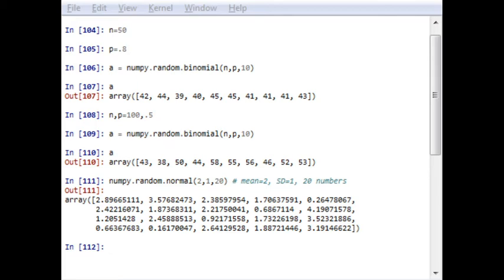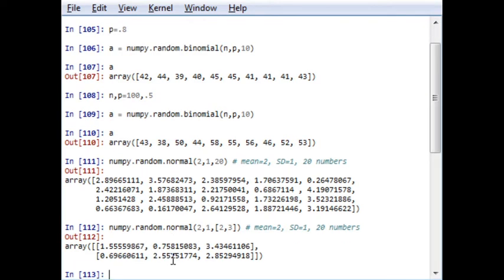Now instead of 20 numbers I want to generate an array of 2 by 3. Nothing else changes. The output will be this. There are many distributions available in the NumPy package and you can check them using the help function.